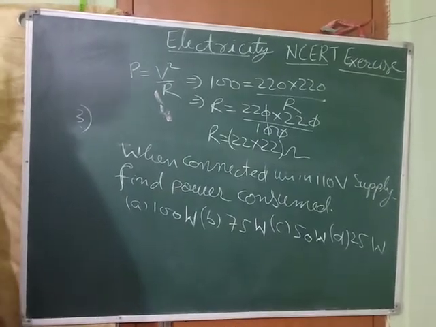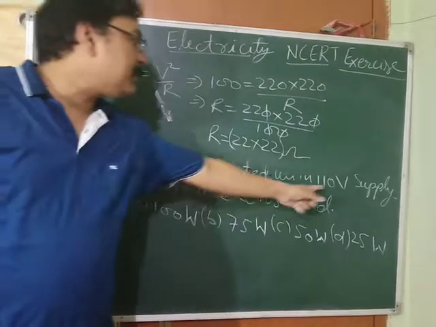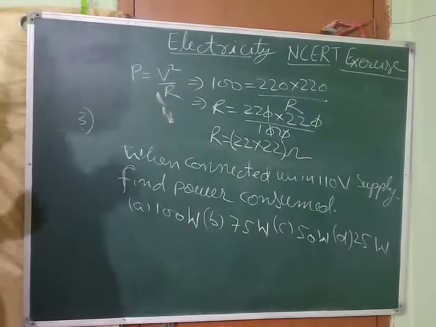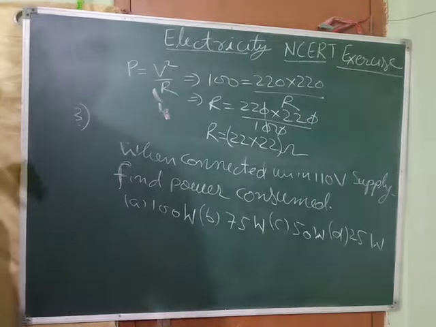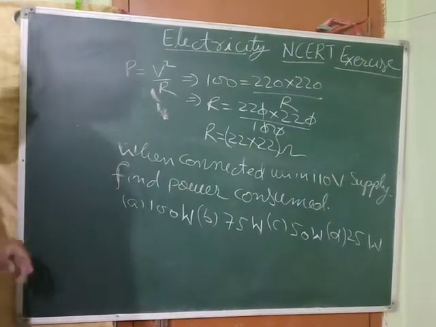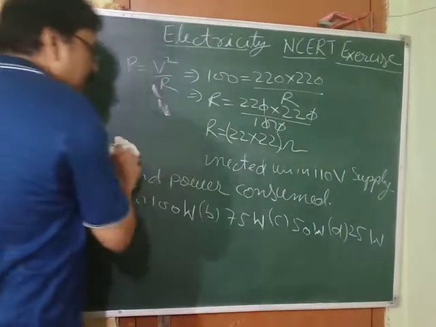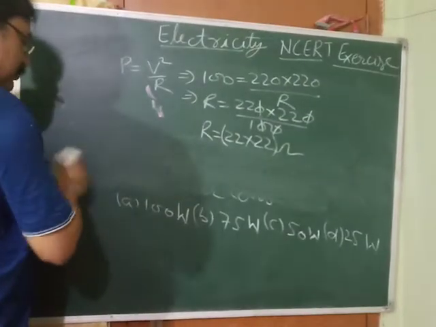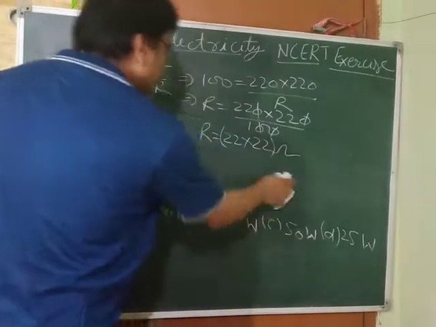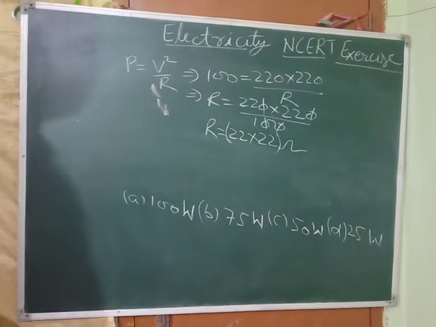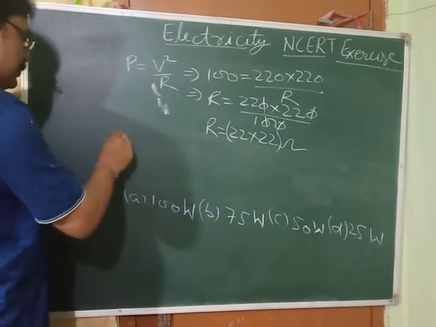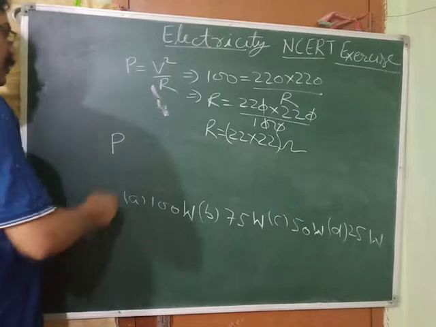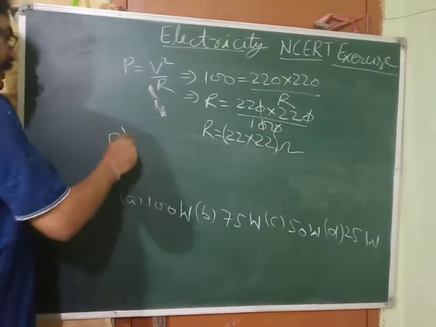Will the resistance of the bulb change if you connect it to 110 volt? Not at all, because its filament is not going to change. Unless the dimensions of the filament change, resistance will not change. So it will remain constant. Now we have to find the new power. Let it be P dash.